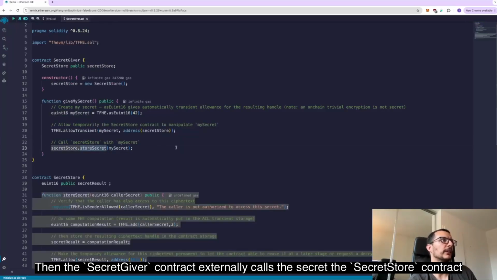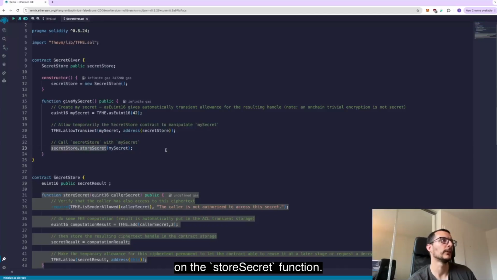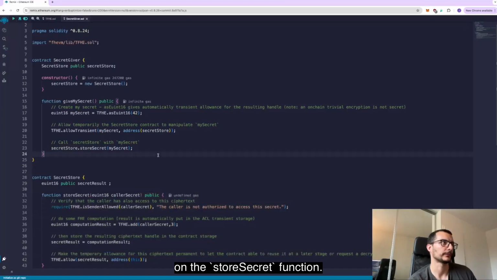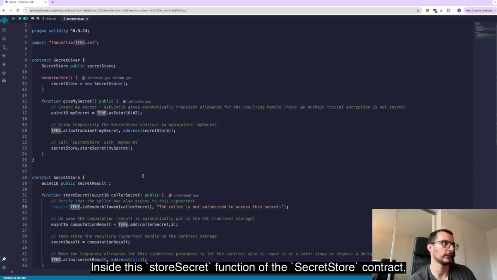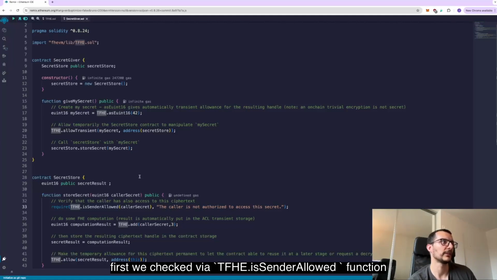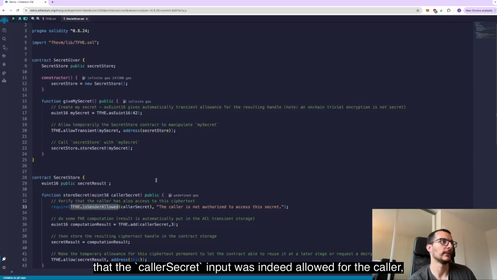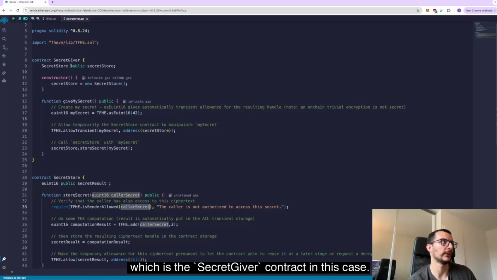Then the SecretGiver contract externally calls the SecretStore contract on the storeSecret function. Inside this storeSecret function of the SecretStore contract, first we check via the TFHE.isSenderAllowed function that the callerSecret input was indeed allowed for the caller, which is the SecretGiver contract in this case.